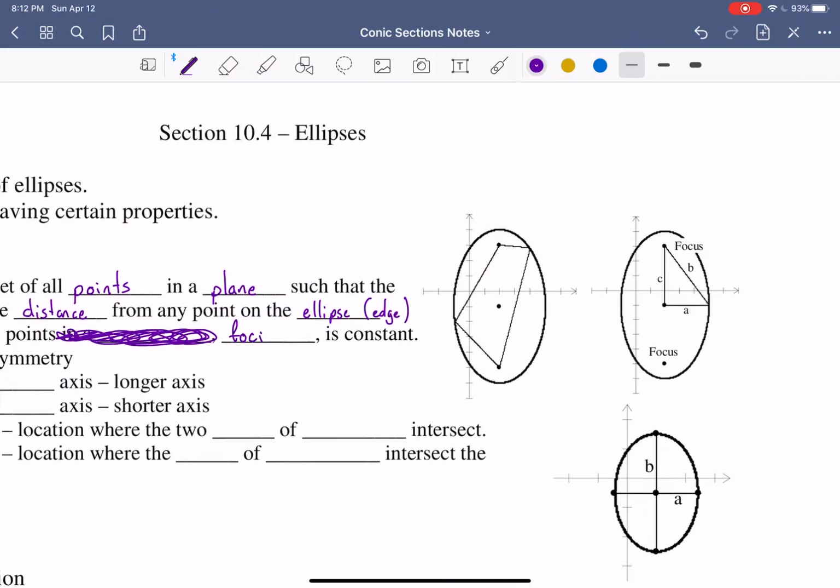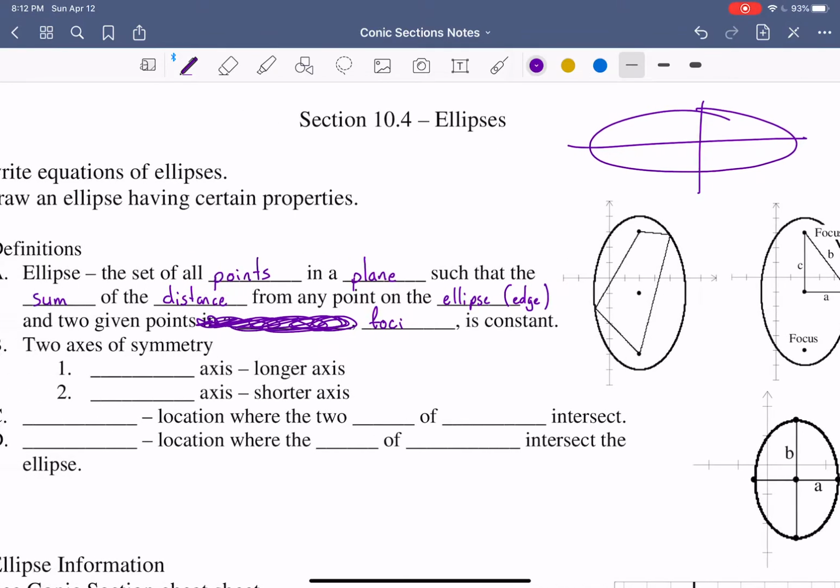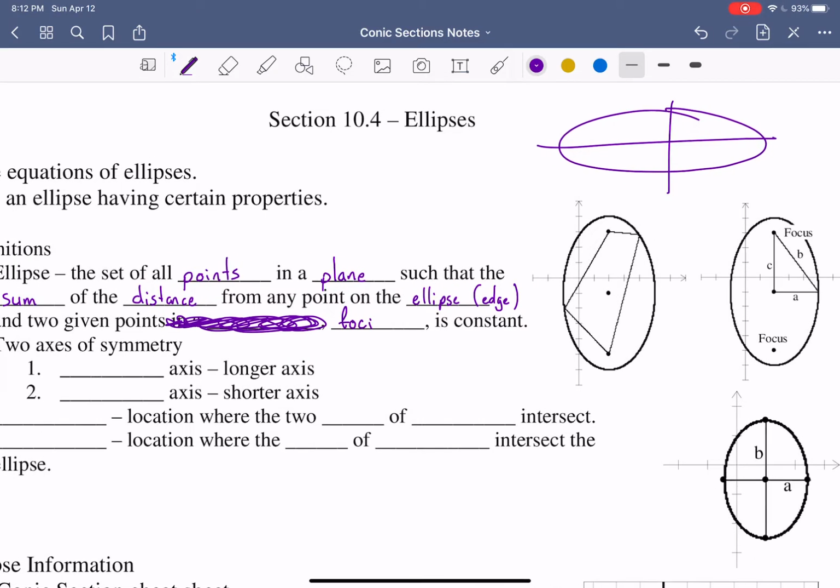We could also have an ellipse that is wider than taller. We call the longer axis the major axis. We're used to the words vertical and horizontal, but the major axis is the longer one, and that can be either horizontal or vertical. The minor axis is the shorter one, which can sometimes be vertical or horizontal.